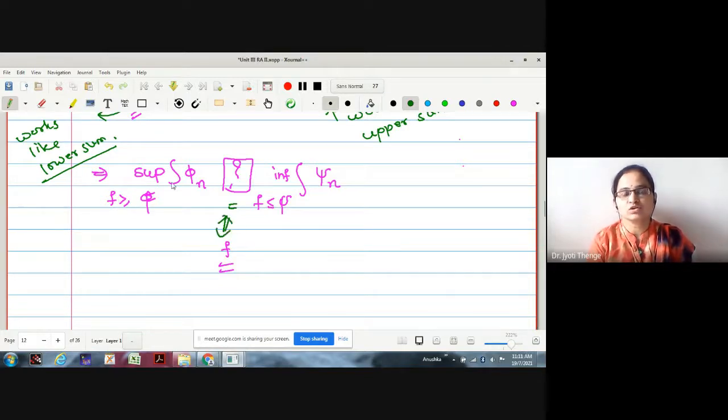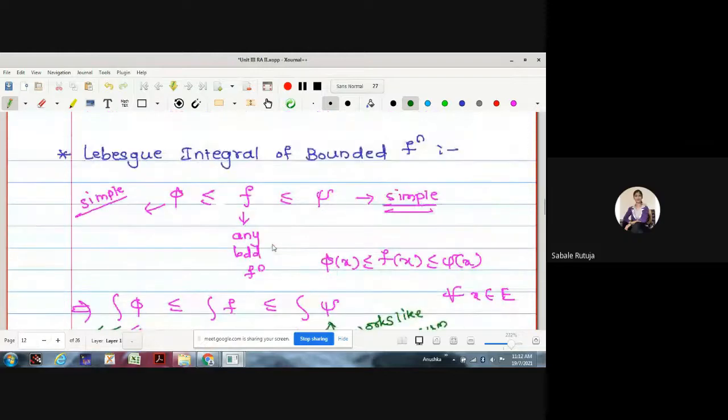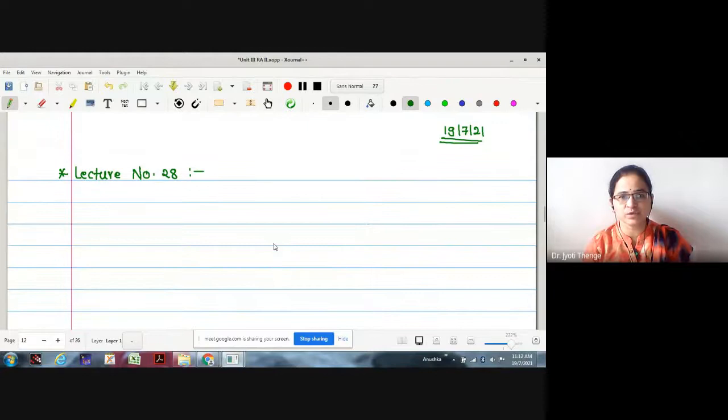What holds? Supremum phi n is equal to infimum psi. Once this holds, we were going to make it as a definition, right? Or rather, Lebesgue has given this as a definition. Understood the idea behind the concept? Yes, ma'am. Okay. Now let me go to the proposition. Important proposition, somewhat lengthy proposition we were going to study.